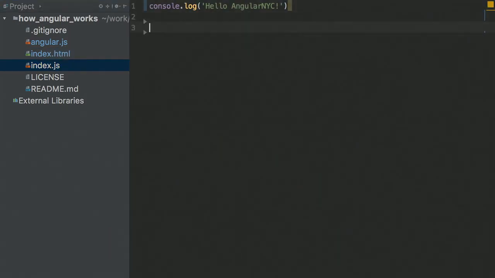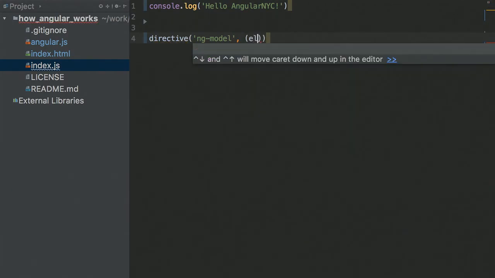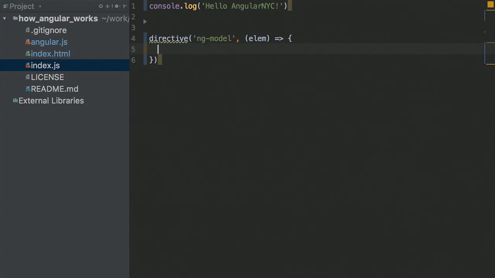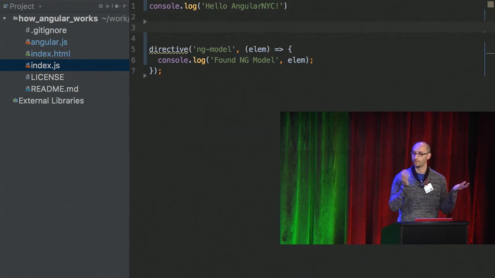So somehow I need to catch that directive declaration. I'm not going to build the whole module system and dynamic injection and dependency injection and all the other stuff. I'm going to try it super easy, super simple. The way I want to declare a directive is just say directive, say what kind of directive I want, let's say ngModel, and give it something similar to the controller we know from directives. Basically, a function that gets the element that we found. And let's say console log found ngModel and print the element. So of course, nothing will work now because directive doesn't exist.